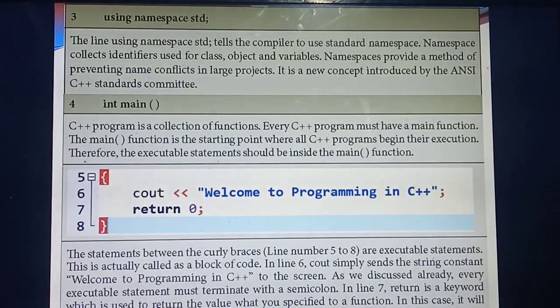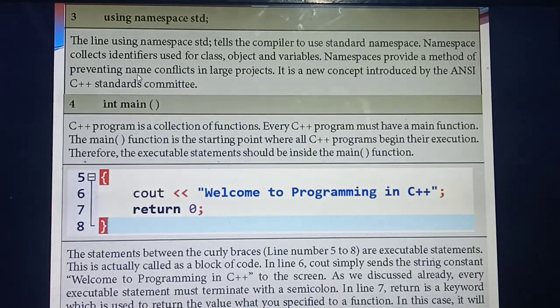Okay, so this standard is given by who? ANSI standard committee. Okay, using namespace std, the standard is given by whom? ANSI standard committee. Understand? Yes. Then int main of, this is the very important thing, the main function of the program.